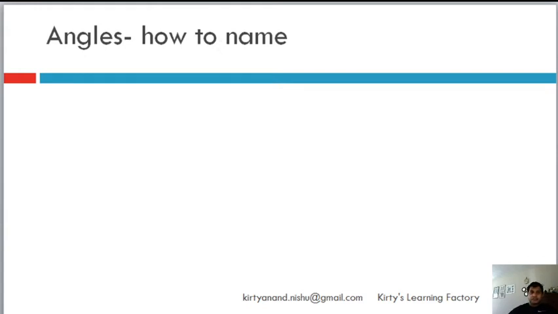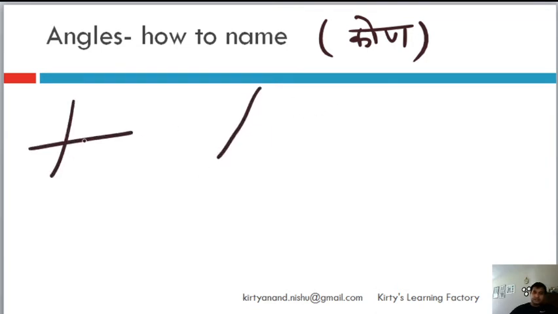Now we will talk about angles. What are angles? Angles in Hindi are also known as kona. So when two line segments or lines intersect, wherever there is a vertex, wherever there is an intersection, there is an angle. So this is an angle, this is an angle, this is an angle, this is an angle, that is an angle.